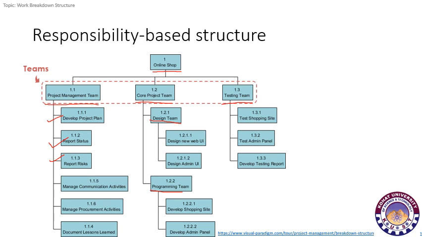And programming team is divided into develop shopping site and develop admin panel. Similarly, at the last level, the testing team is further divided into test shopping site, test admin panel, and develop testing report. So see here, the work breakdown structure divides the project scope based on the teams or responsibility of different members within a team.